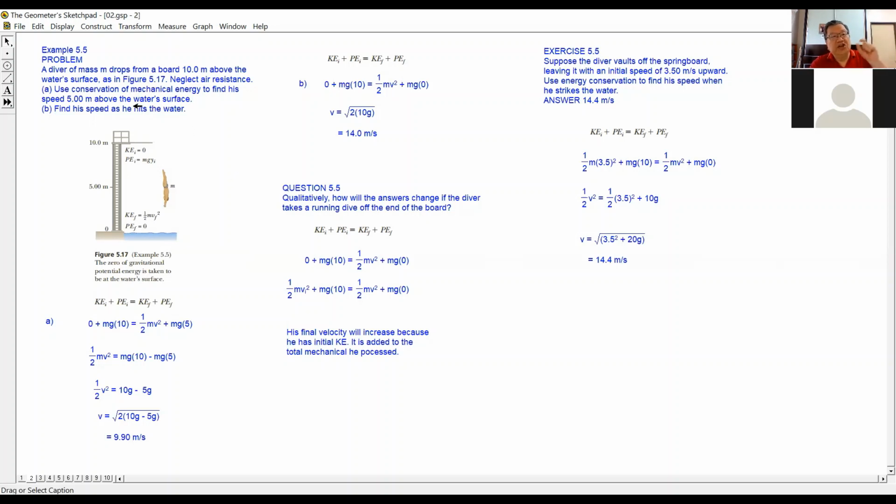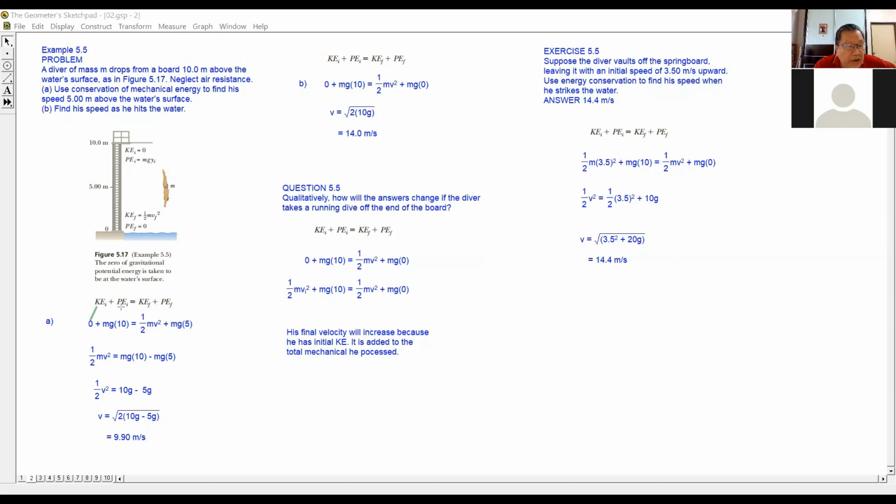So that means initially his velocity is zero, so the initial kinetic energy is zero. I drew this out to show that they correspond with one another. This initial kinetic energy is zero because the initial velocity is zero.